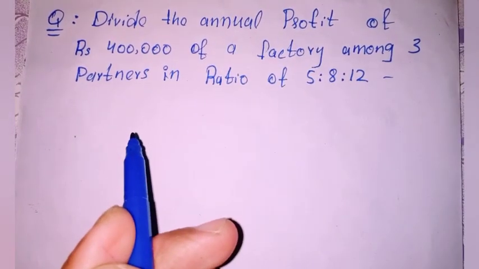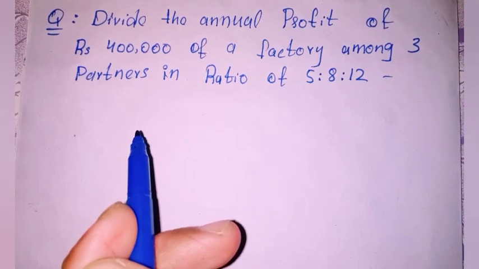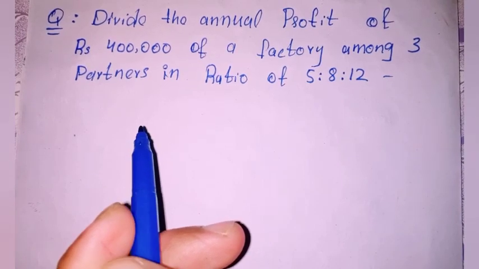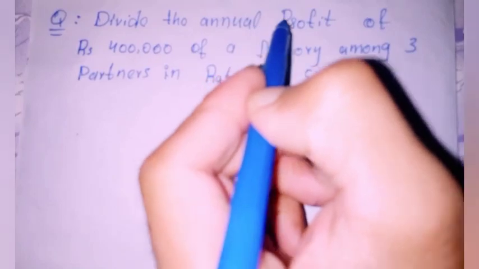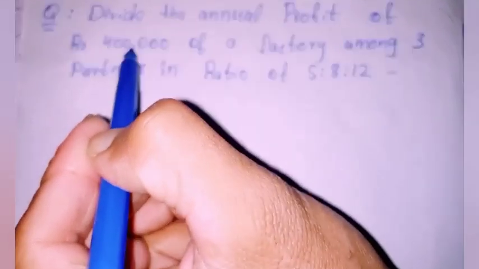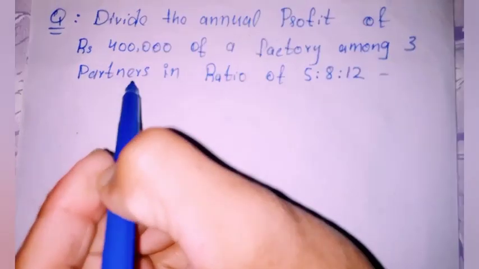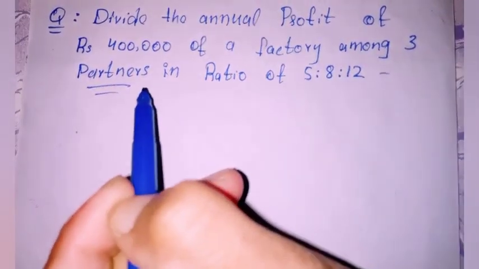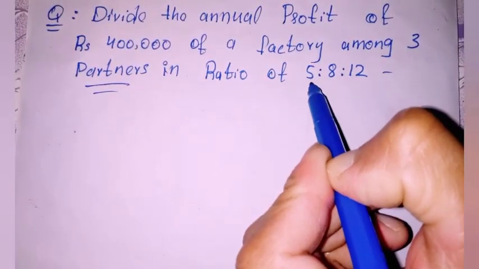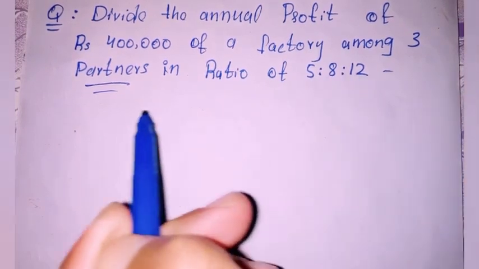Now we have one important question from the exam point of view, and this is: divide the annual profit of 400,000 of a factory among three partners. Here we have three partners in the ratio of 5:8:12.